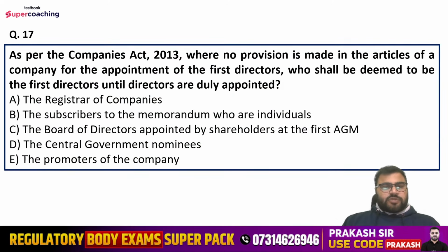As per the Companies Act 2013, where no provision is made in the articles of a company for the appointment of the first director, who shall be deemed to be the first director until directors are duly appointed? Options are: the registrar of companies, the subscribers to the memorandum who are individuals, the board of directors appointed by shareholders at the first AGM, the central government nominees, or the promoters of the company. This might be the technical one according to me. Now let's see how many of you are giving the right answer.